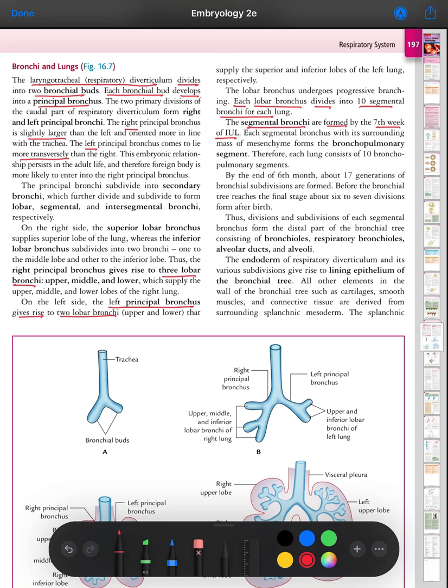By the end of the 6th month, the 17th generation of bronchial subdivisions is formed. Before the bronchial tree reaches its final state, about 6 to 7 more divisions form after birth.